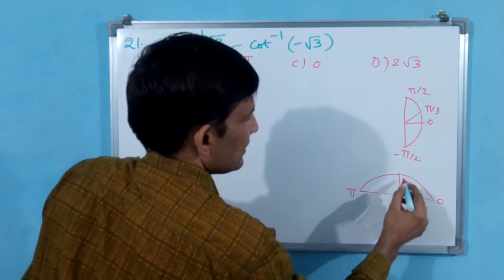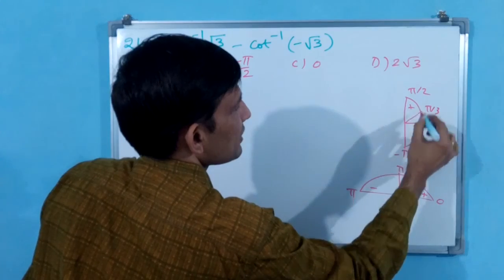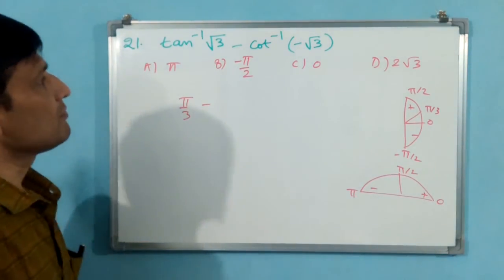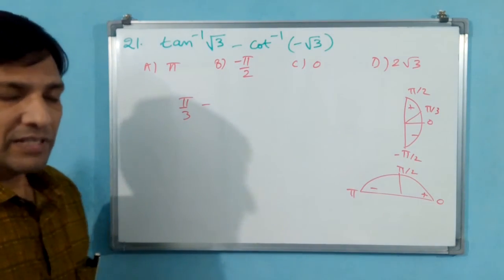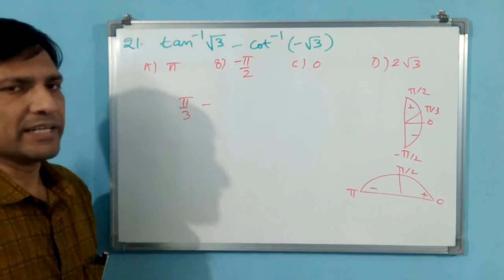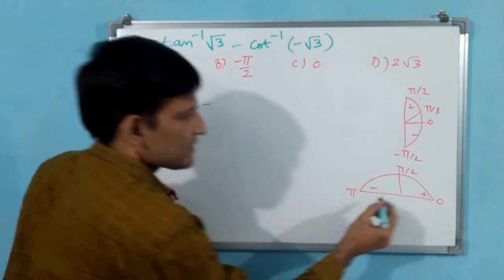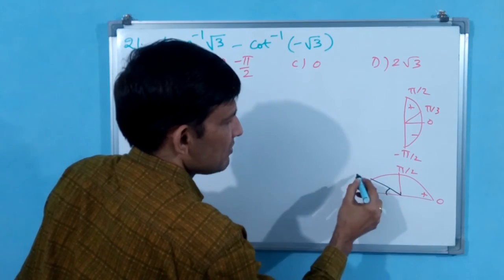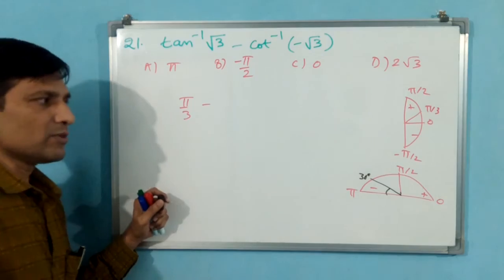0 to pi. Okay, this is pi by 2. Positive, negative, here also was positive, negative. Positive was there, that is why we have taken the positive side. Now you come to cot, but cot is negative root 3. First of all, where does cot root 3 become? 30 degree. Now minus 30 you have to take. Why? Because minus is there. Minus 30 means minus side 30 degree you have to take. Minus side.